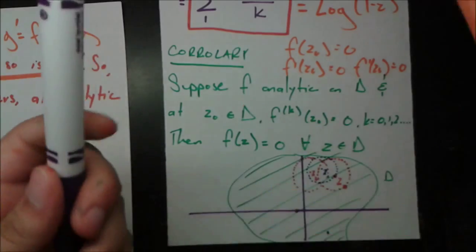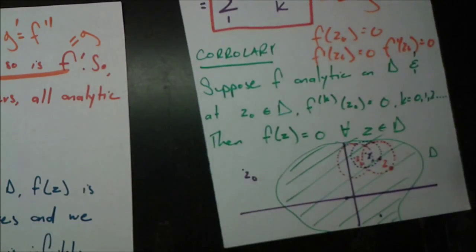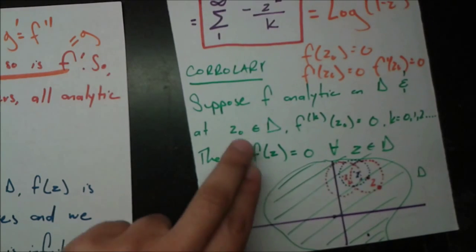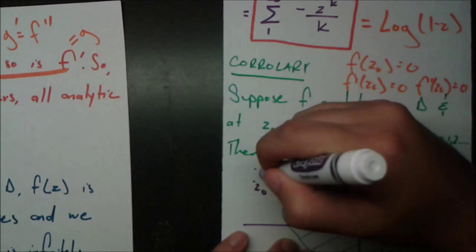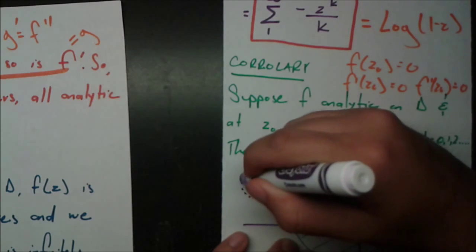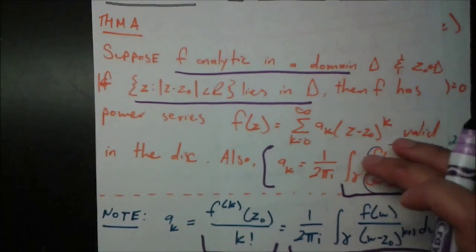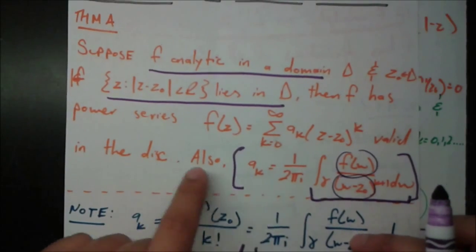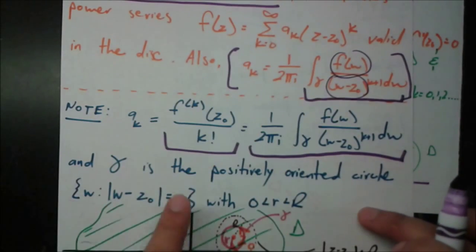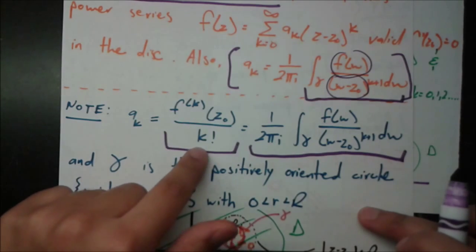So here's how it kind of works. I'll draw a pretty simple picture. Let's say this was z naught. Okay, so since z naught is an element of D and f is analytic on D, we can have an open disk centered at z naught, and inside this disk, by theorem A, since that disk lies in D, f has a power series valid in that disk. So all these a sub k coefficients are given by what? They're given by the kth derivative of f evaluated at z naught over k factorial.